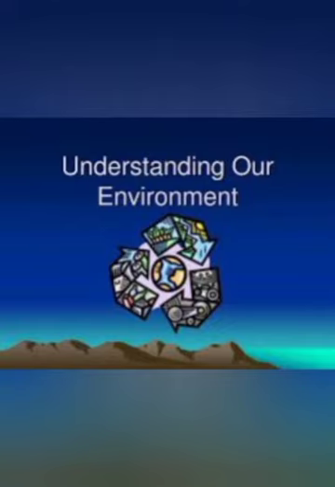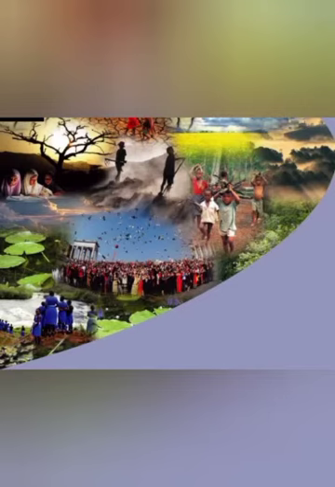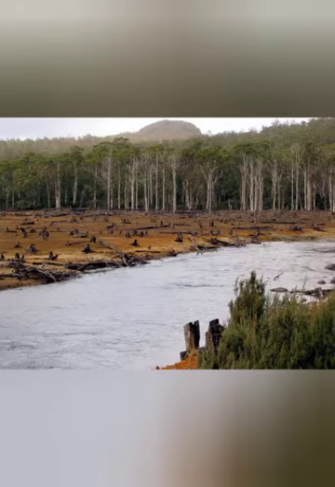Okay, after that we have another one which we call ecogeography. In ecogeography, I will tell you, it deals with the role of environment on the distribution of plants and animals, and it is related with biogeography, which is concerned with the structural and functional relations of living organisms. Okay, after that we have another one which we call eco-energetics.